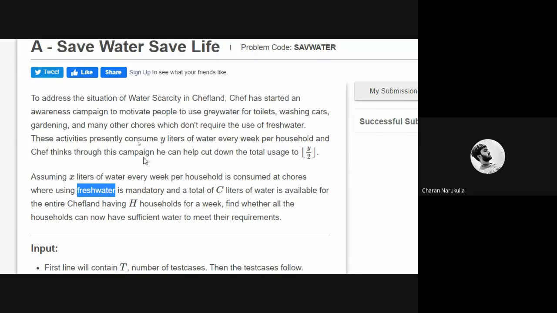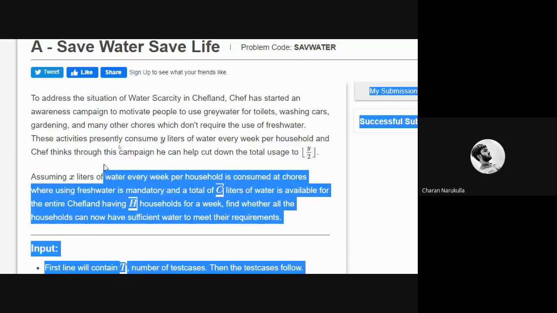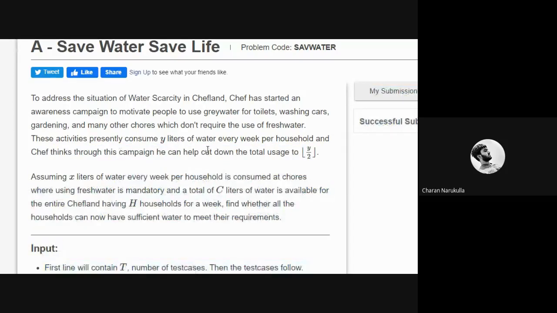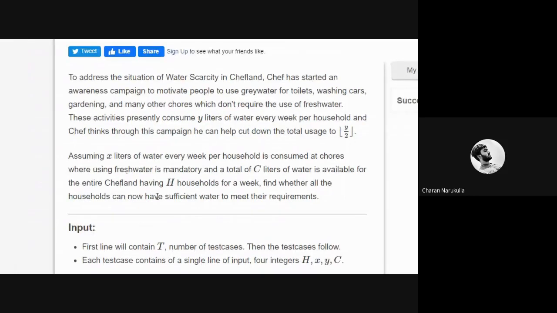Here, as you can see, Chef thinks through this campaign he can help cut down the total uses by Y by 2. And here they gave that the number of households is denoted by H for a week, and here all the count in the town is for a week, and there are total C liters of water available for the entire Chef Land, and within the C liters of water, the water is further divided as X and Y.